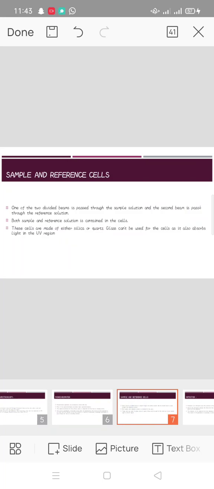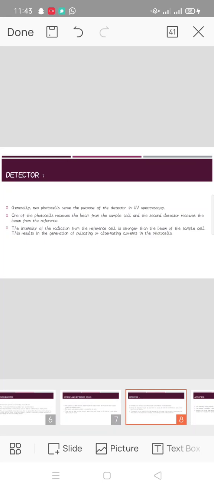Sample and reference cells. One of the two divided beams is passed through the sample solution and the second beam is passed through the reference solution. Both sample and reference solutions are contained in cells. These cells are made of either silica or quartz. Glass cannot be used for the cells as it also absorbs light in the UV region.